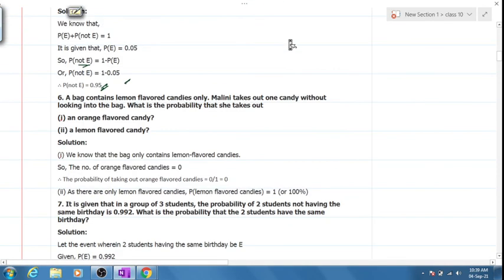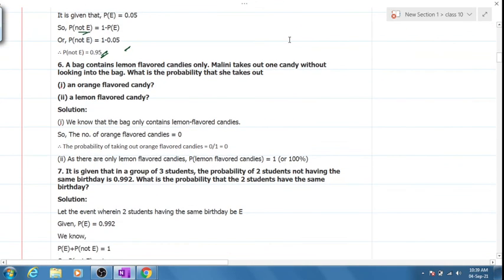Numerical for today. Where is our 6th numerical? Yes. Ready? A bag contains lemon flavored candies. Manali takes a candy out without looking at the bag. What's the probability she takes out an orange flavored candy? Now tell me something, if a bag does not have an orange flavor, will the probability exist? Yes or no?